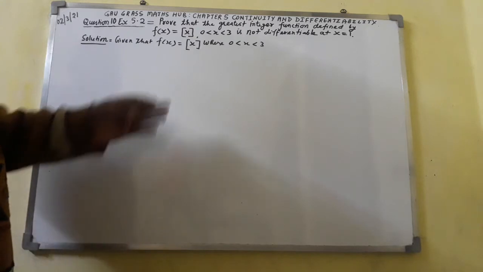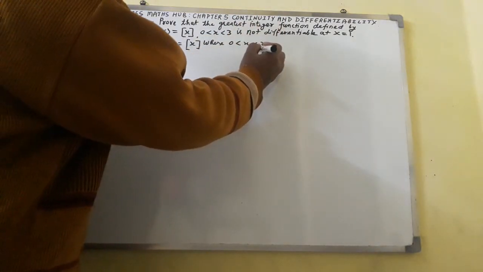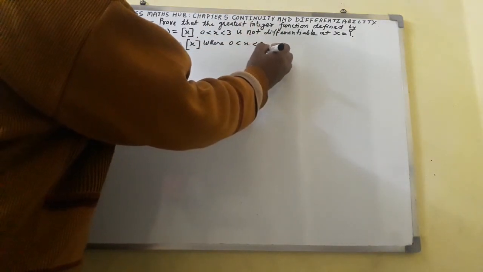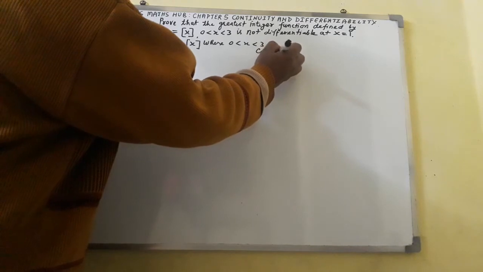So let us understand what the greatest integer function of x is. Here I shall write the concept.